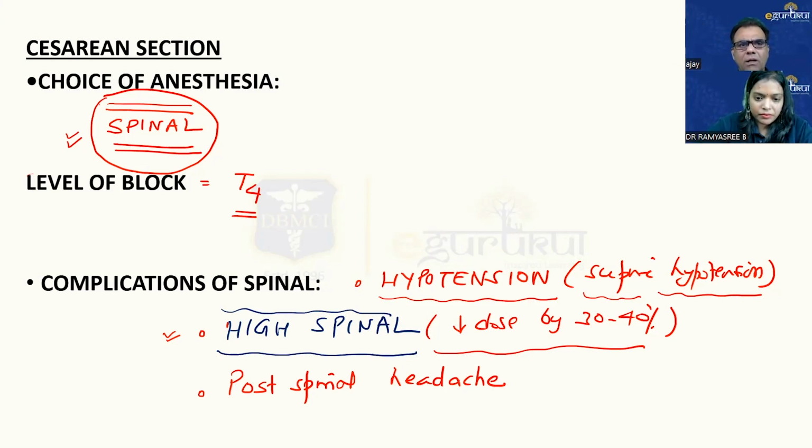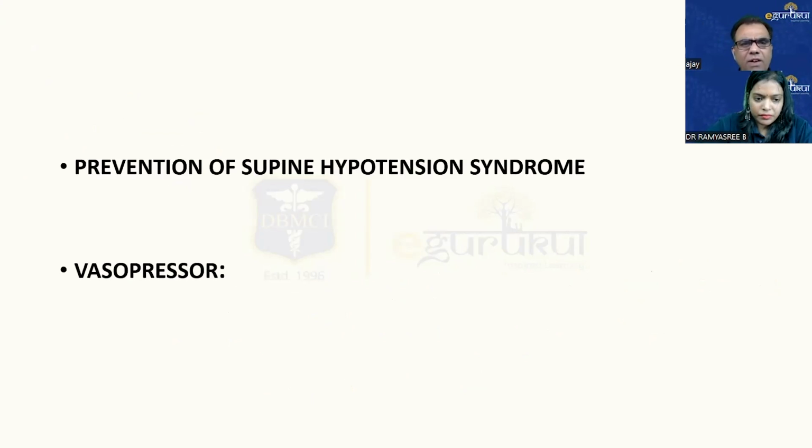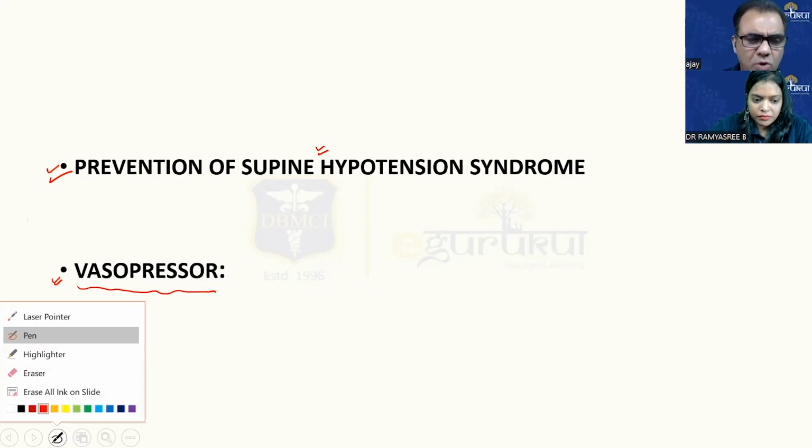So coming back, we have already discussed prevention of supine hypotension syndrome. That's a very important thing. And then the vasopressor of choice. Actually, why I included this is because this question has been asked 2 times in AIIMS. Vasopressor of choice in pregnancy, 2 times this question has been asked. Once in NEET and once in AIIMS. I think 2 years back only. At that time, the answer was ephedrine.